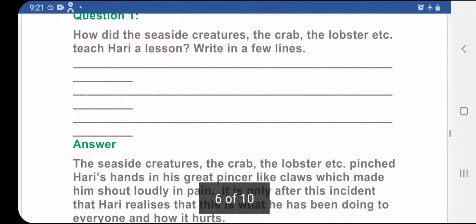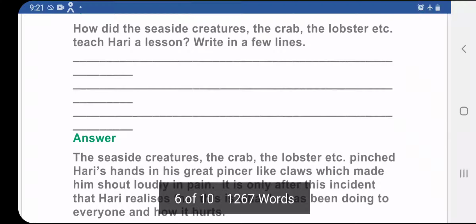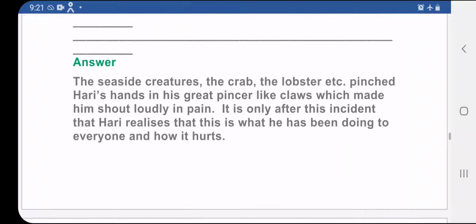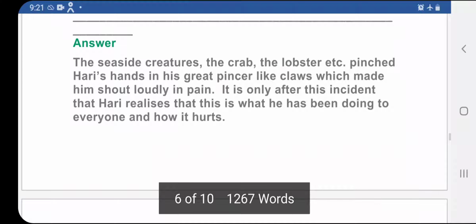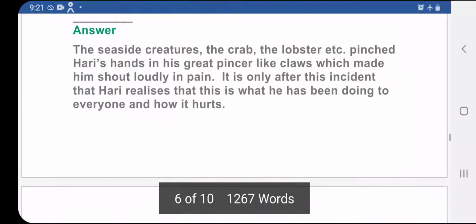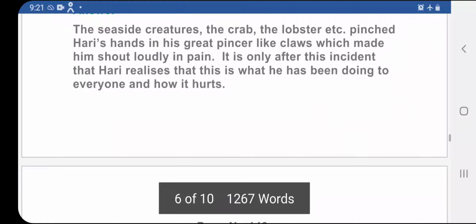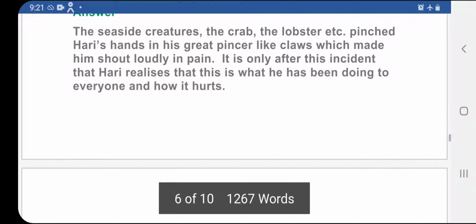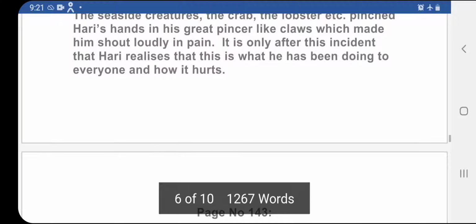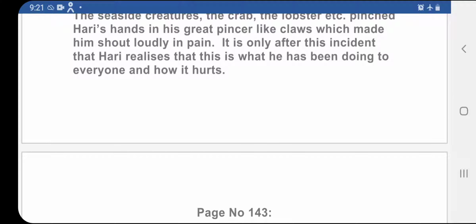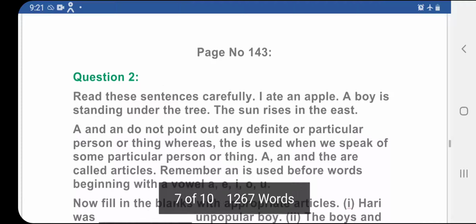Now, how did seaside creatures, the crabs, the lobsters, etc., teach Hari a lesson? Write in a few lines. The description is given here. I want you all to write it in your notebook again. The seaside creatures, the crabs, the lobsters, etc., pinched Hari's hand in their great pincer-like claws, which made him shout loudly in pain. It is only after this incident that Hari realizes that this is what he has been doing to everyone and how it hurts. So Hari learns a lesson.